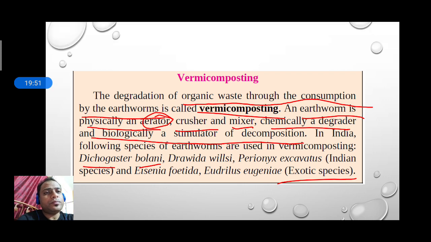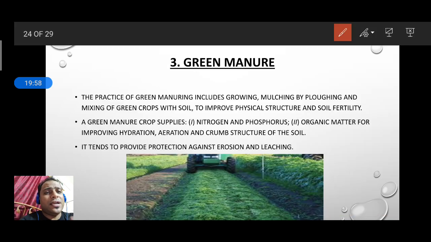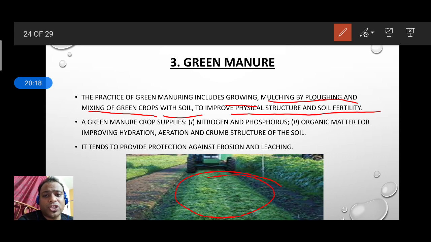Now after that we have green manure. Actually, what is green manure? This is very important. It includes growing, mulching by plowing, and mixing of green crops with soil. They mix the crops with the soil to improve the physical structure and soil fertility. This is the figure where they are making a bed of crops with the soil. That's why they are called green manure.